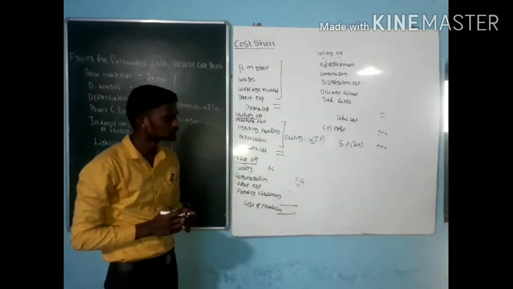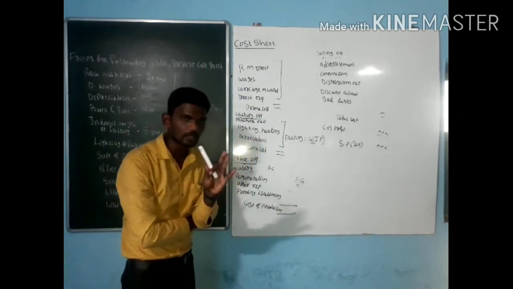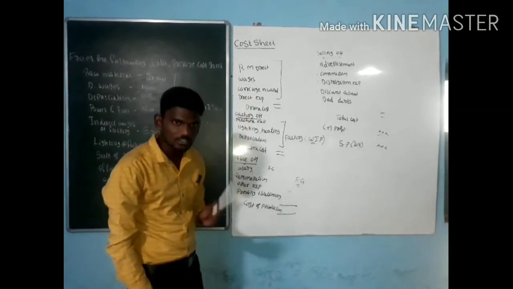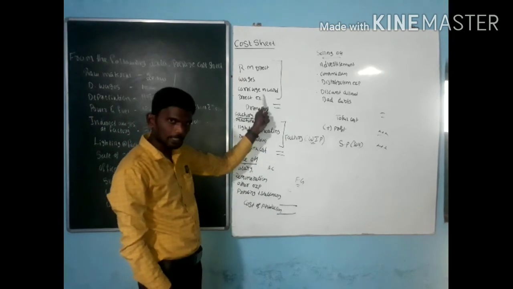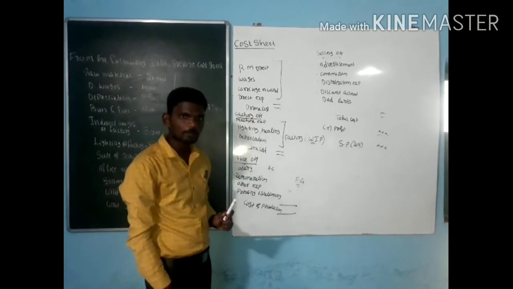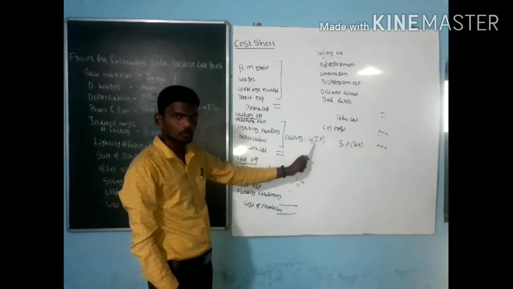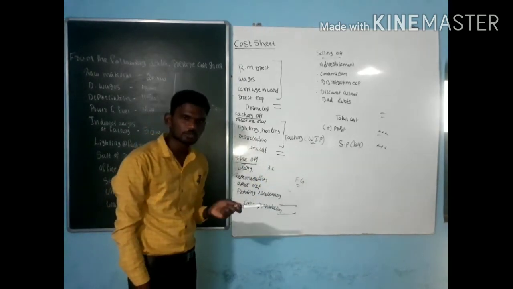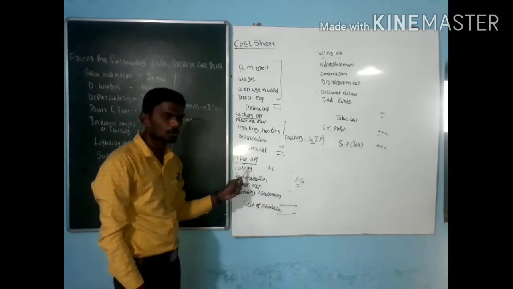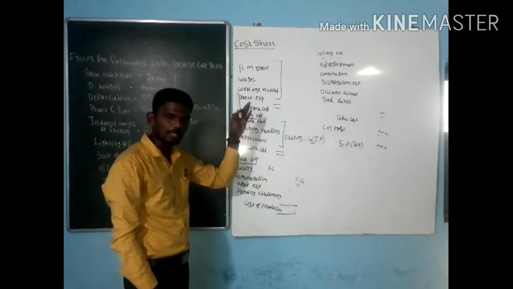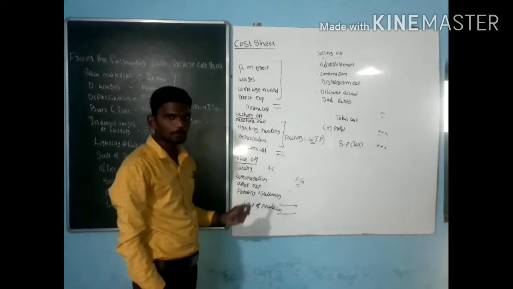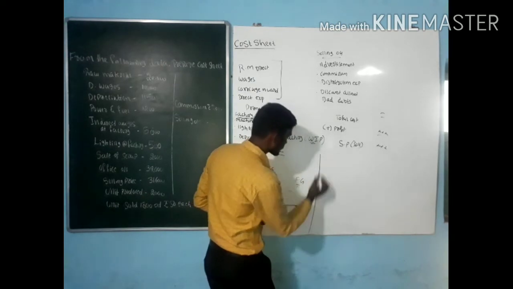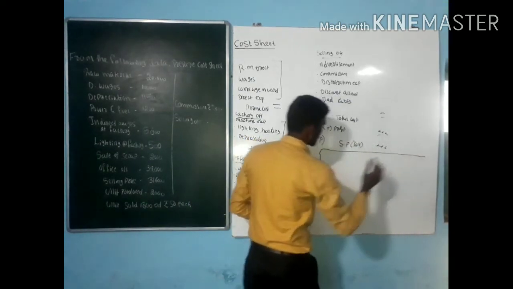Here, one more point. If any opening raw material is given, add it in prime cost. Any closing raw material, we need to minus in prime cost. Any opening or closing work in progress comes under factory overhead. Any opening finished goods or closing finished goods come under office overhead. All the opening values we add, all the closing values we minus. Next, one more point, with regard to our profit calculation.